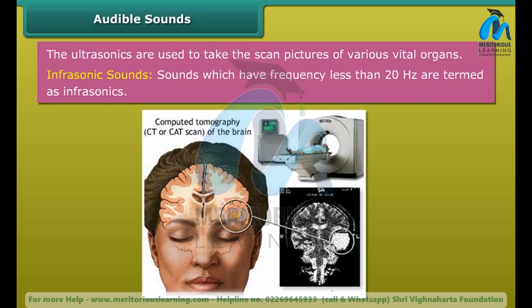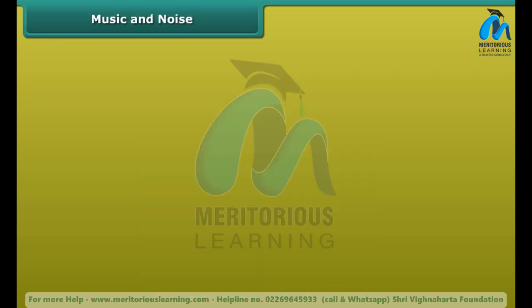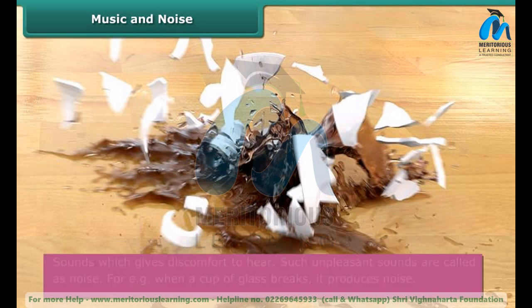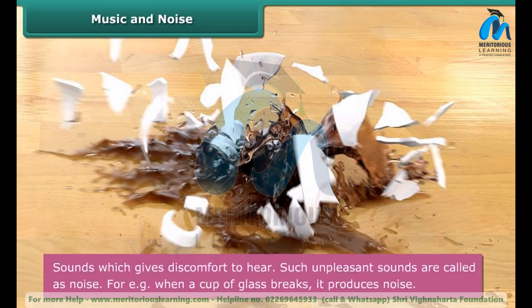Infrasonic sounds. Sounds which have frequency less than 20 Hz are termed as infrasonics. Music and noise. Sounds which are pleasant to hear are called music. Here we have a number of instruments which produce pleasing sound. Noise. Sounds which give discomfort to hear. Such unpleasant sounds are called noise. For example, when a glass cup breaks, it produces noise.